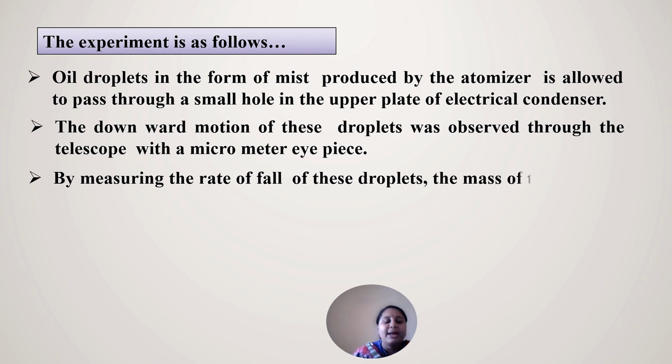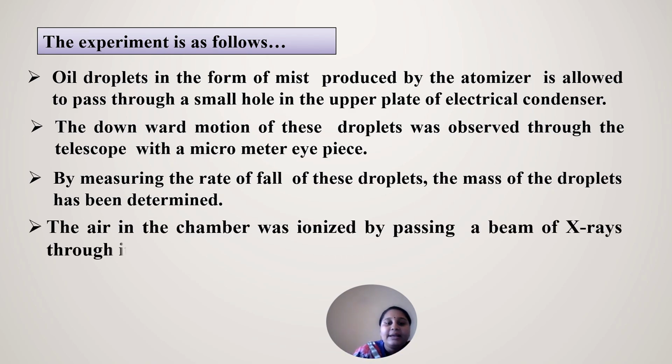By measuring the rate of this fall, the mass can be determined. At what speed the oil droplets fall through the surface area, from that the mass can be calculated. So how thick it is, and if it is thicker, how long it takes to fall from the higher surface. This is what is calculated.